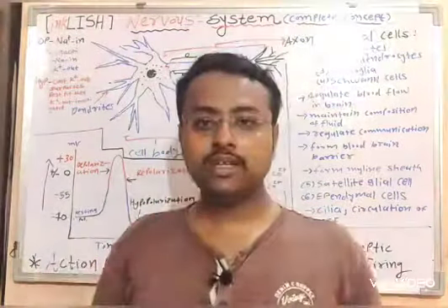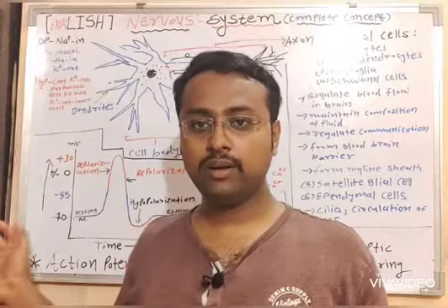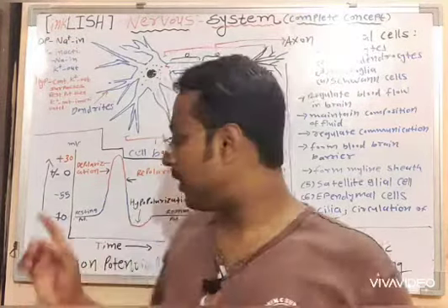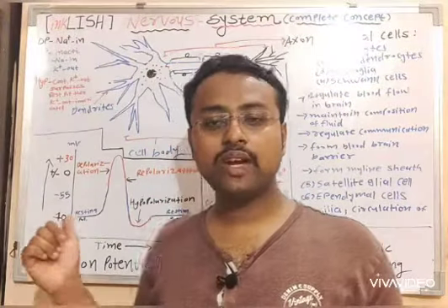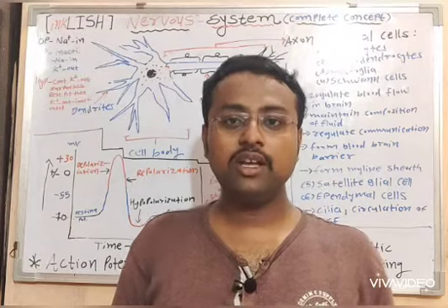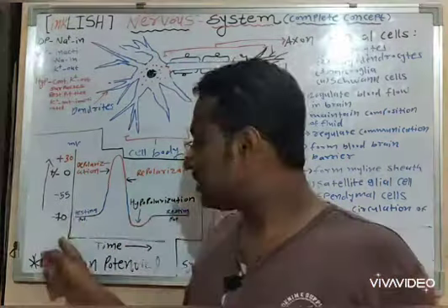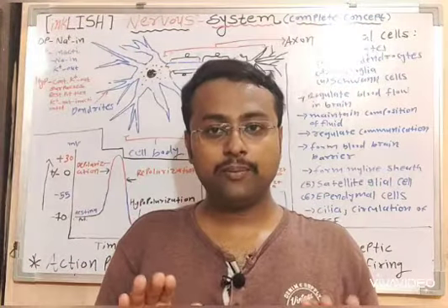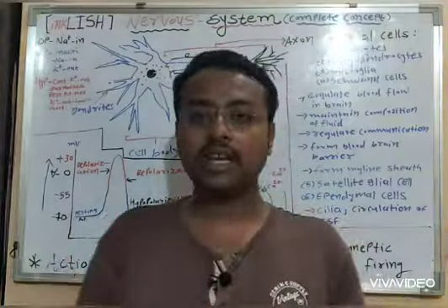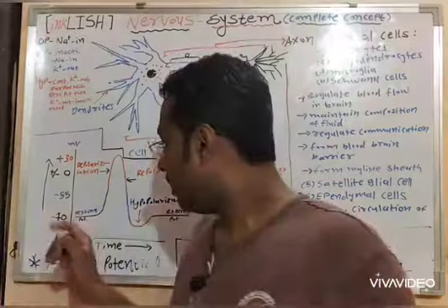So in the resting condition, the negative 70 potential remains the same. That's why it is called the resting membrane potential, because when there is a lack of impulse, this potential will remain the same throughout all of the phases.